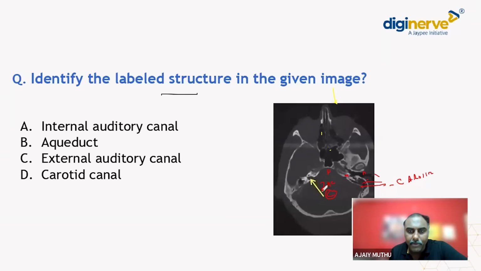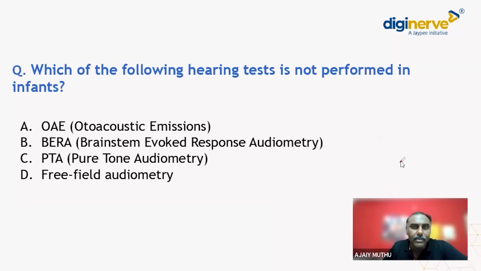The area which has been pointed is the internal auditory canal. This will be the carotid canal here, as shown here. This will be the internal auditory canal. So the answer is option A, internal auditory canal. Okay, there's not much of a discussion here, just a direct radiological MCQ. Okay, going to the next one.